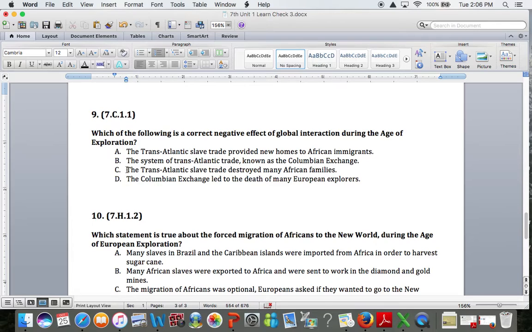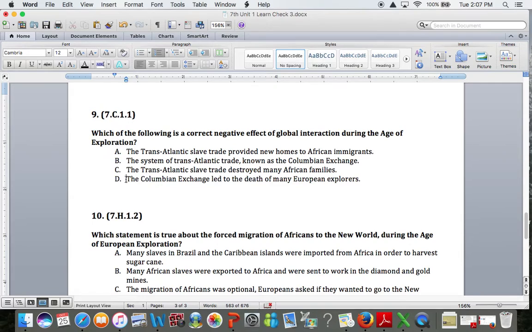C, the transatlantic slave trade destroyed many African families. Okay, so I see the word destroyed. Is destroyed a positive or negative tone word? It's definitely negative. So by reading answer choice C and by reading that one word, I already make this connection to something that's negative. Let's go ahead and see if we can eliminate D. So far, we think C is the best answer.